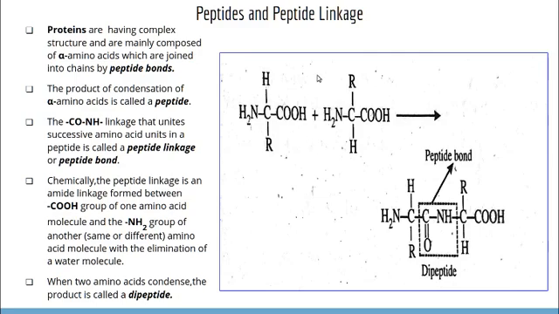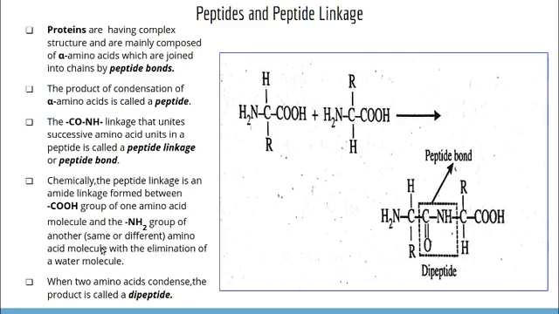But the peptide bond can also form by combining one amino acid and a different amino acid. That means here we have two similar molecules, and the peptide bond can also form between different molecules of amino acids.